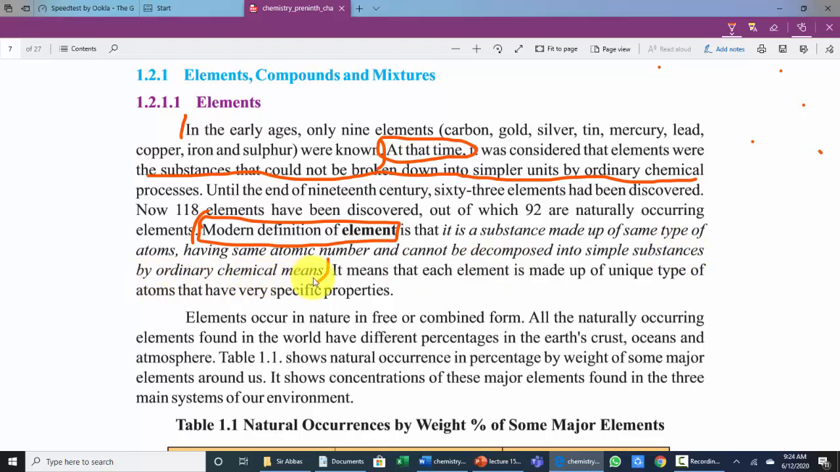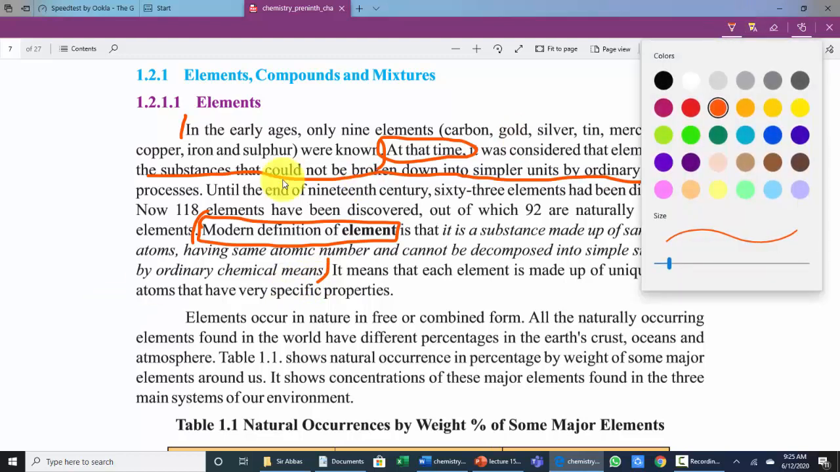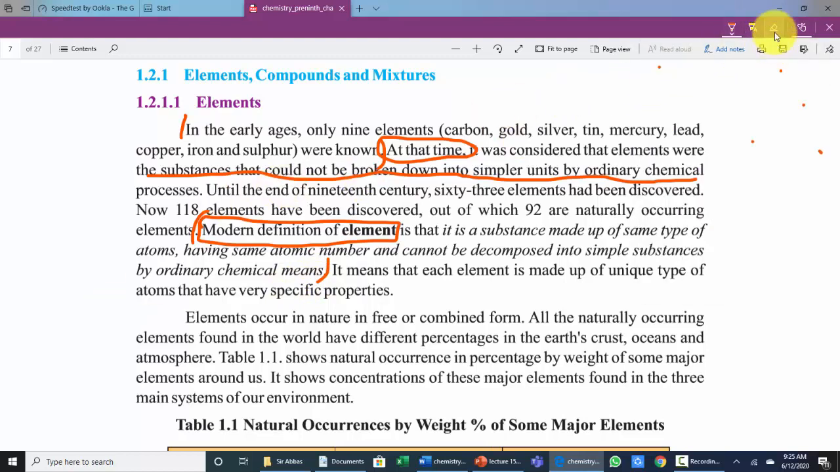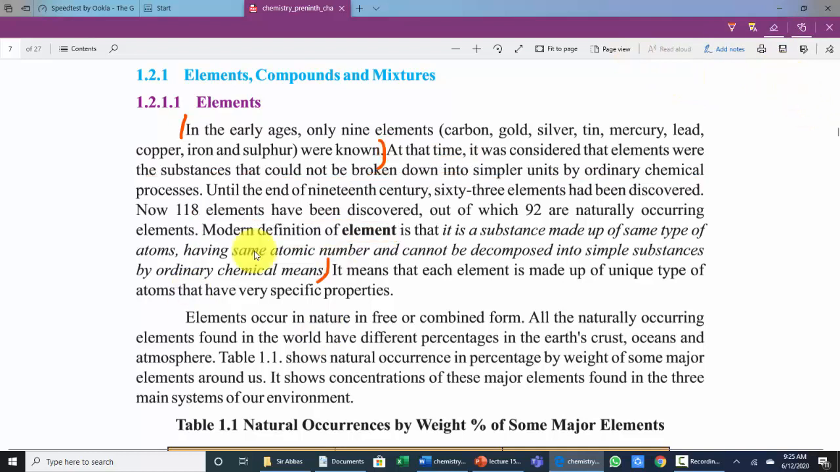I am marking, dear students, so please keep in mind that I have already done the lecture on elements, so I just mark these questions. Again I recall, dear students, that there are only two headings I discussed with you, and in the end I will show you how a page looks. So this is the first question: in early ages, how many elements were known?